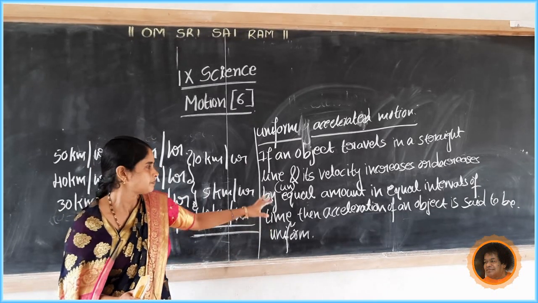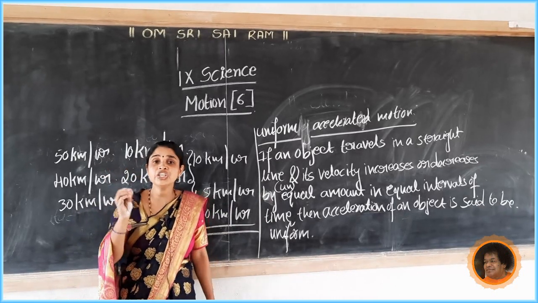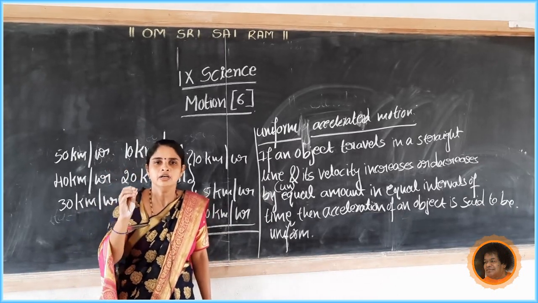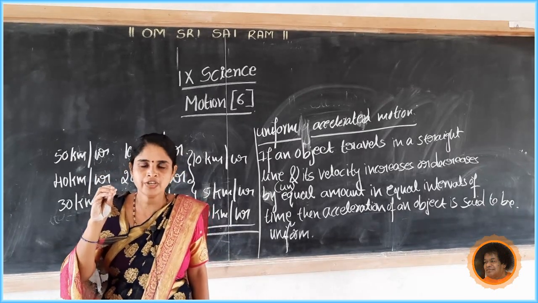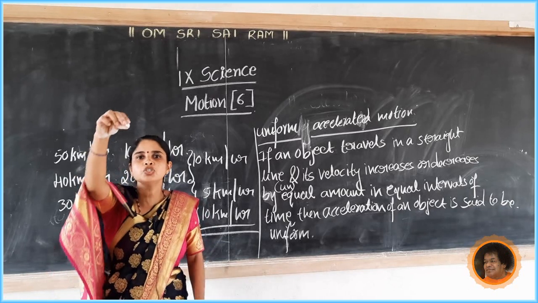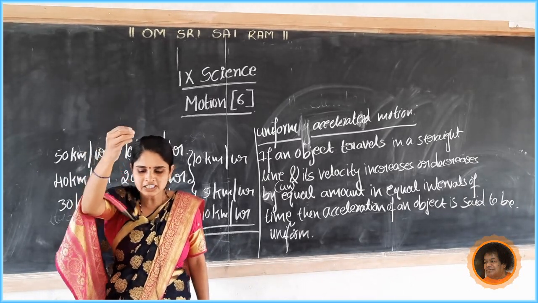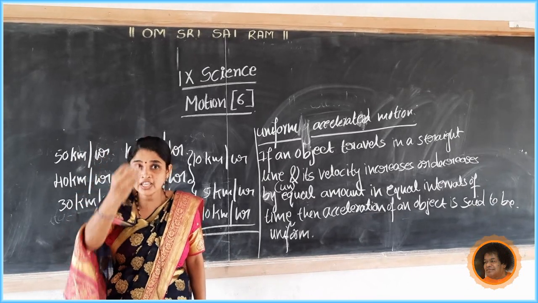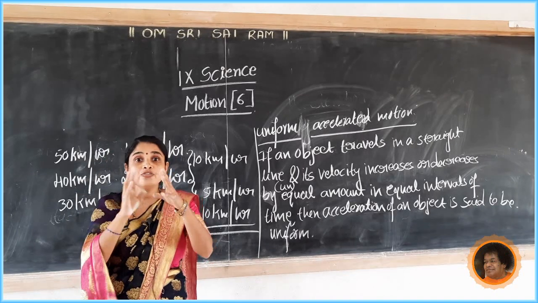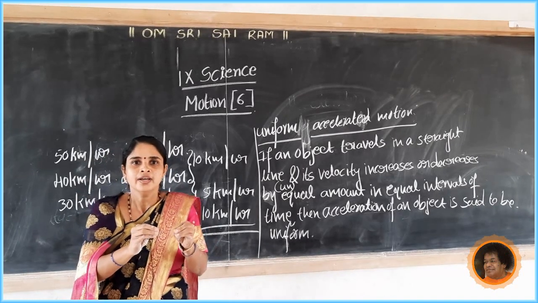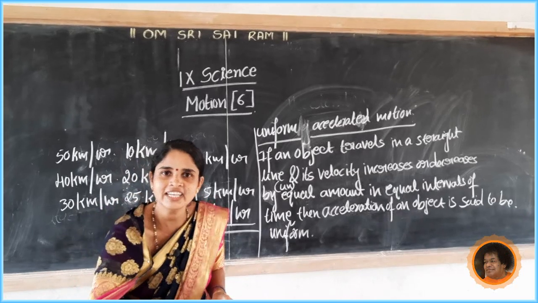Now here, acceleration due to gravity, that means a freely falling body. Freely falling body means, here is a chalk piece. See, now that chalk piece is freely falling. That freely falling body attains uniform accelerated motion.